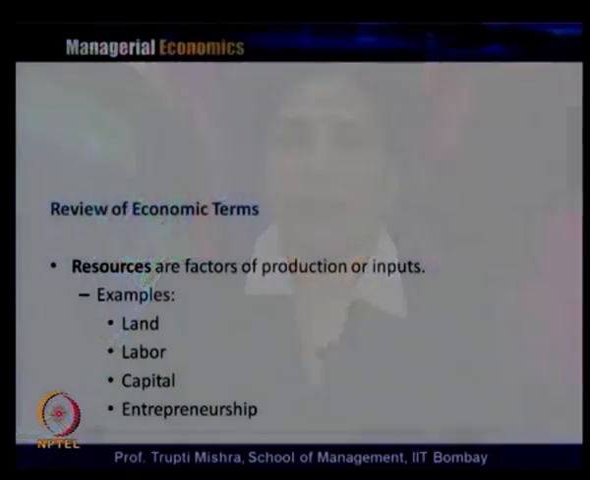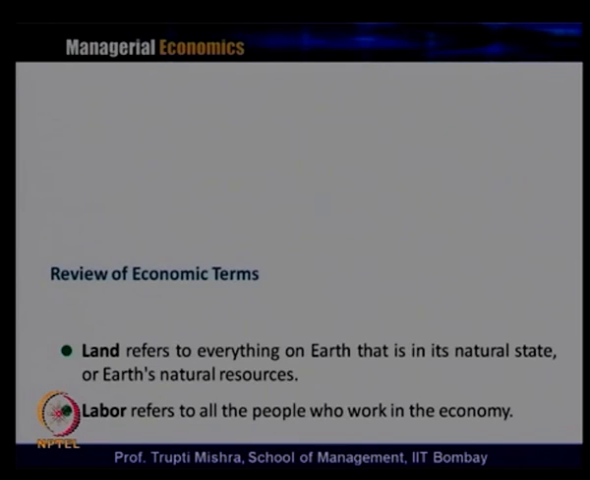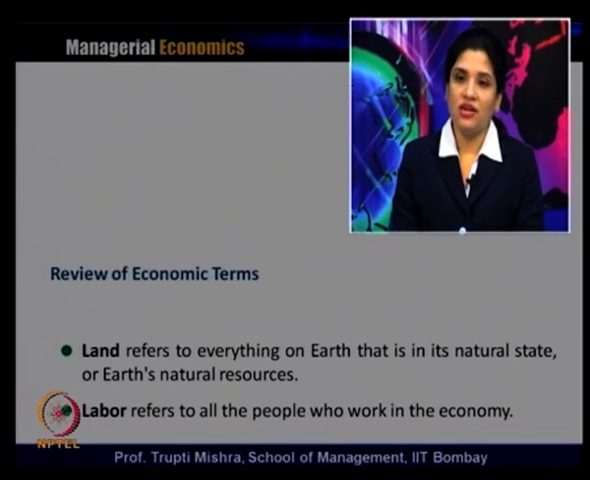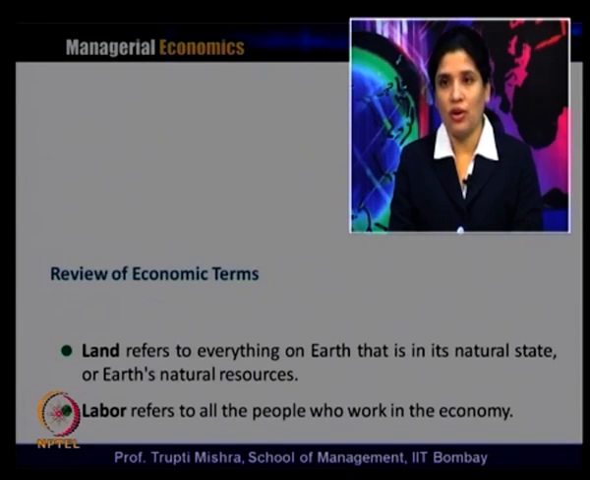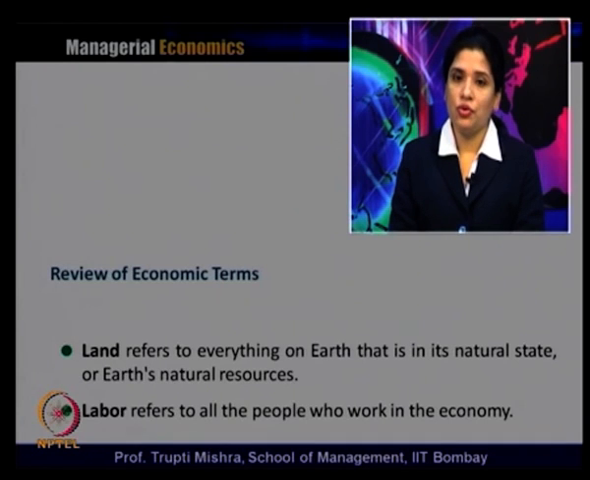Then we will talk about the resources. There are mainly 4 factors of production, or the 4 resources, that are used in economics. In any production process, these are the factors of production: land, labor, capital and entrepreneurship. Land refers to everything on earth that is in its natural state, or the earth's natural resources. Labor refers to all the people who work in the economy, whether they are skilled or unskilled, and accordingly the remuneration for both of them changes.